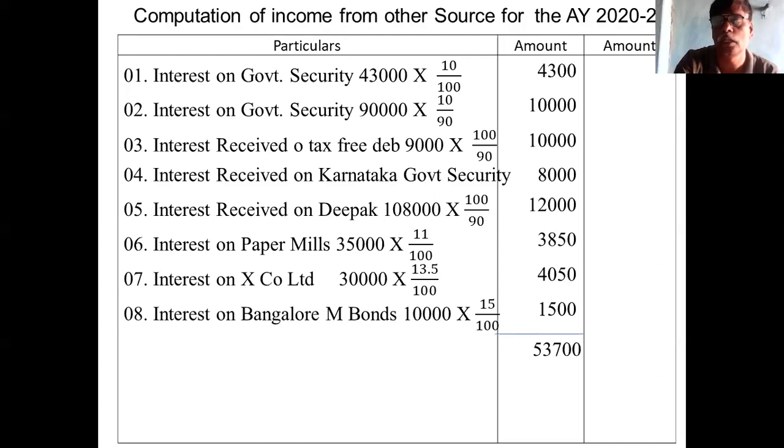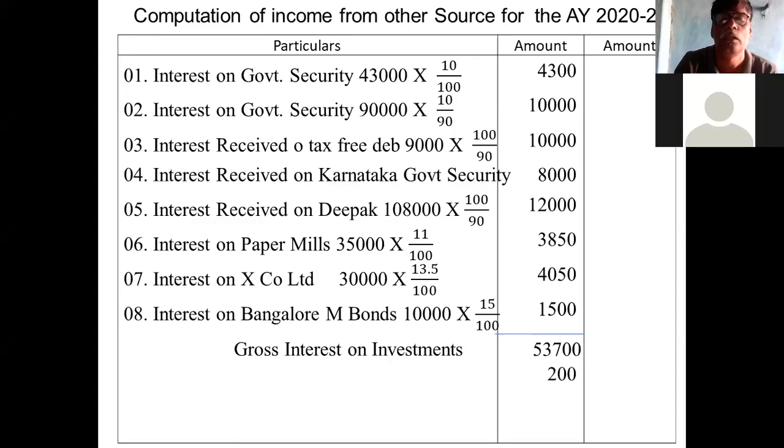Okay, total interest. This is the total interest on investment, gross interest on investment, less deduction under section 57.